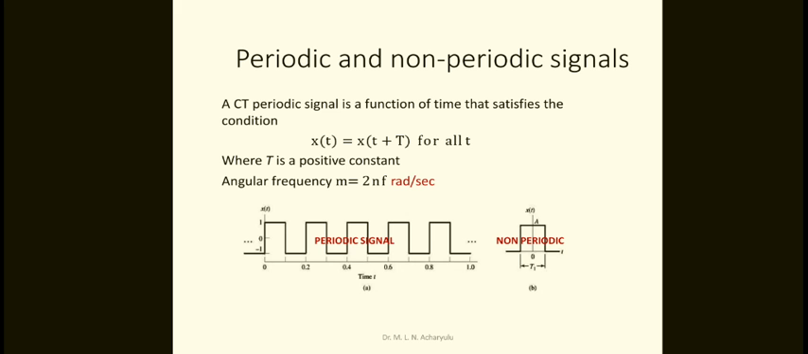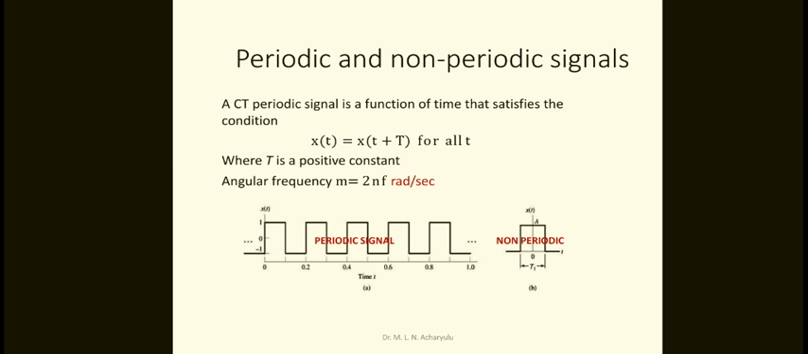So now, this was about even and odd functions. We did a lot of examples for understanding purposes. Now we are coming to the classification of signals. The third one is periodic and aperiodic, or non-periodic, signals. What is the basic difference between periodic and non-periodic signals? A continuous time periodic signal is a function of time that satisfies the condition x of t equivalent to x of t plus T for all t, where T is a positive constant.